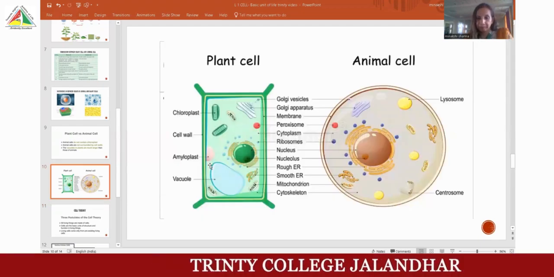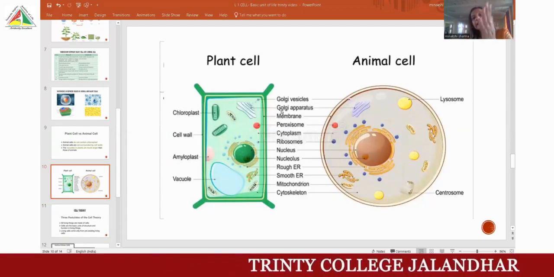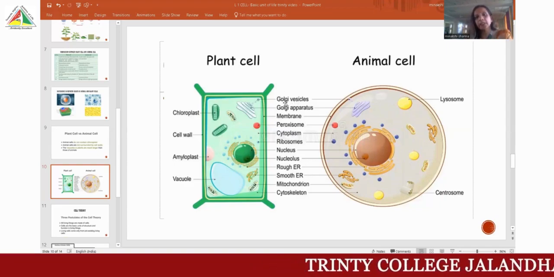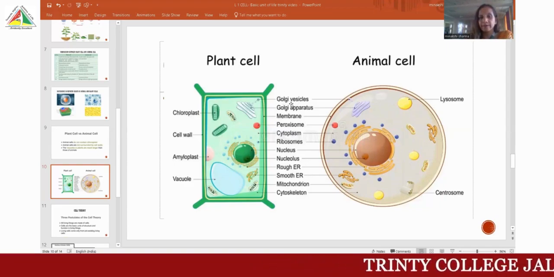This is the structure of the plant cell. In the middle you can see the Golgi vesicle. These are the common things in the plant cell and animal cell. The Golgi apparatus is the same in both plant and animal.